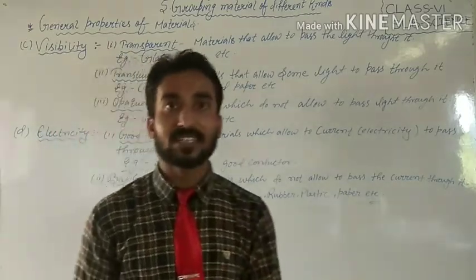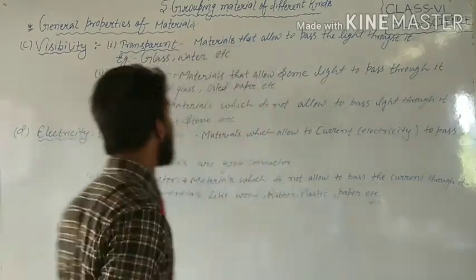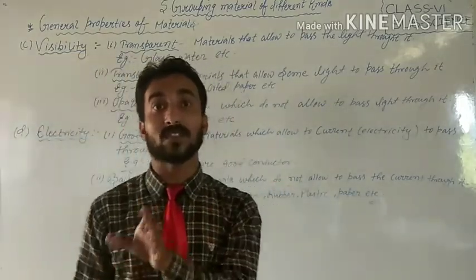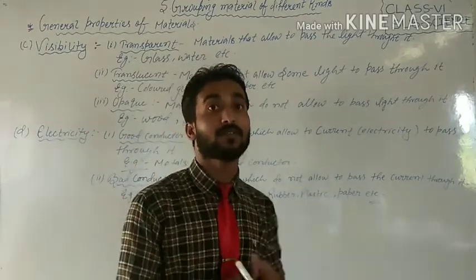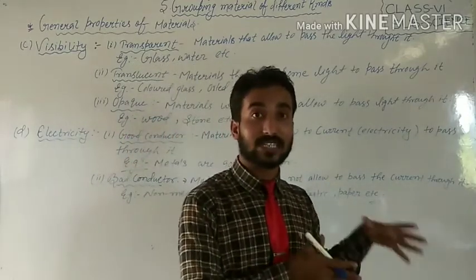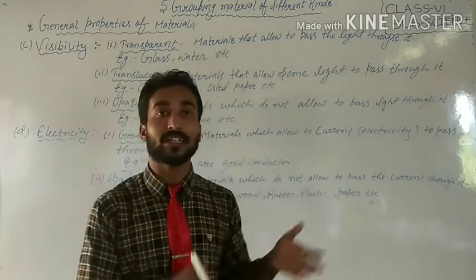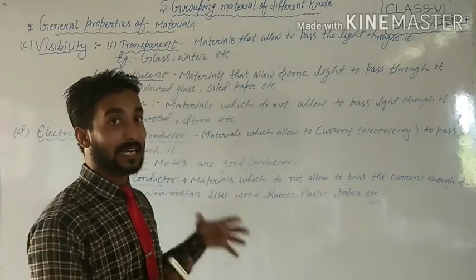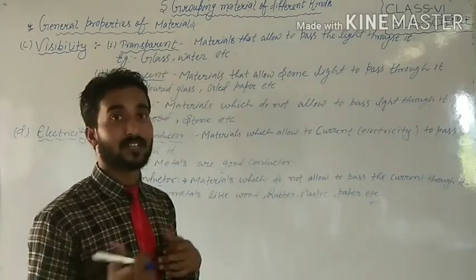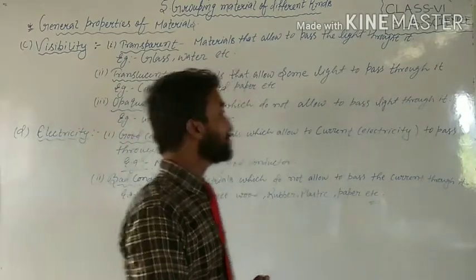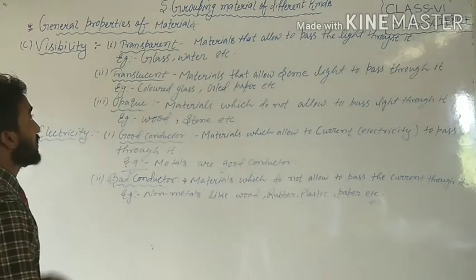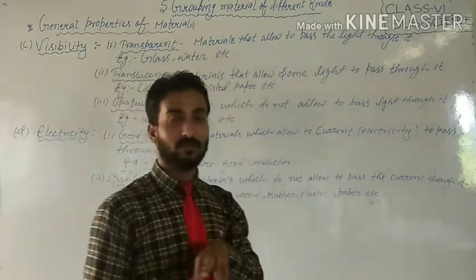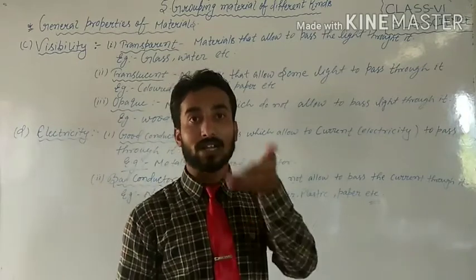Here the nature of the object is first transparent. And what is transparent? It means such types of objects which allow the light to pass. Just now I have discussed topics you will study in the chapter on light, but this topic is related to this chapter, so we are studying about transparency. So students, transparent means materials that allow light to pass through them.